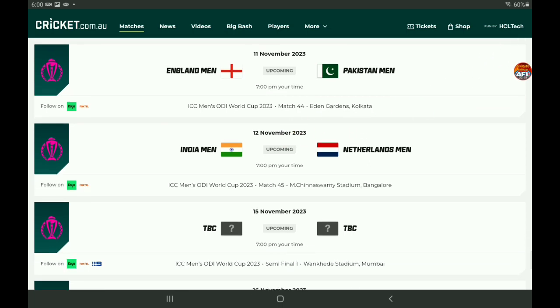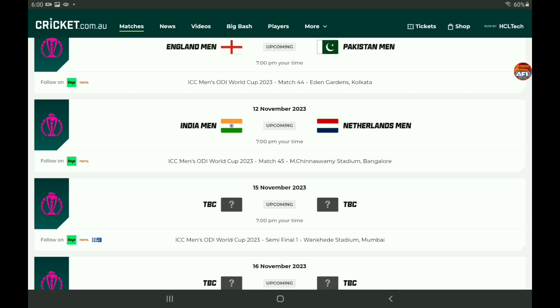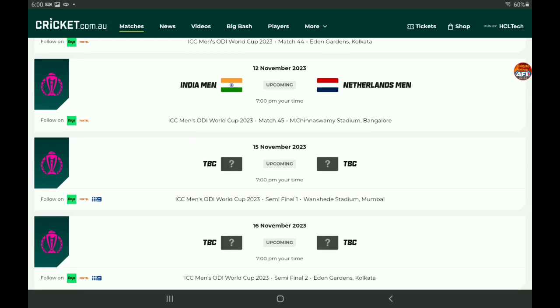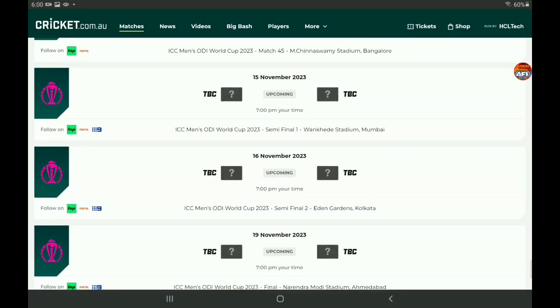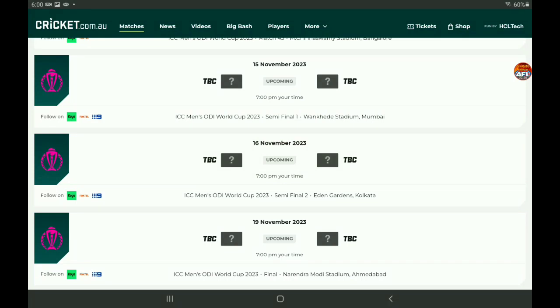Before then, the 15th is the first semi-final. The 16th is the second semi-final, and then the 19th is the world final, all in those prime time slots. The finals, that is the full fixture.